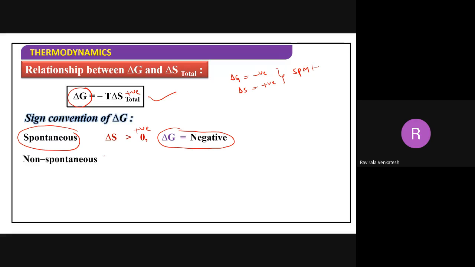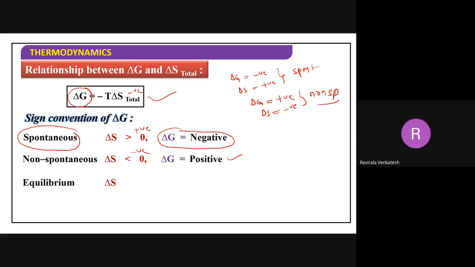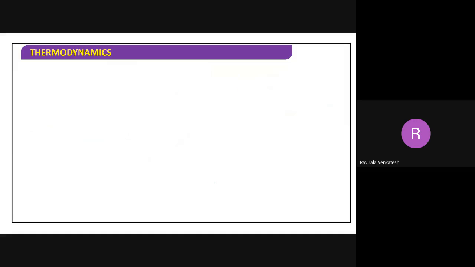Next, for non-spontaneous, delta S will be less than 0, meaning negative. Now put negative here, what value do we get? Delta G will be positive. So when delta G is positive and delta S is negative, it will definitely be a non-spontaneous reaction. Finally, at equilibrium, delta S is equal to 0. If I put 0 here, delta G will also be 0. Therefore, it will be equilibrium.